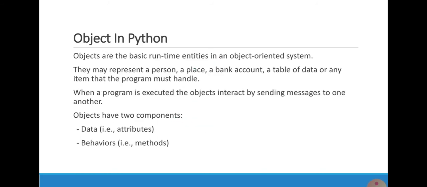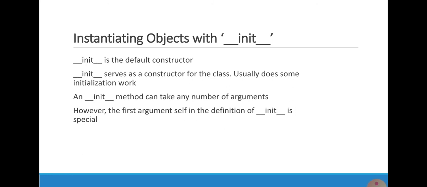Object in Python. Objects are the basic runtime entities in an object-oriented system. Initiating an object within init. Init is a default constructor. Init serves as a constructor for a class. It usually does some initialization work.